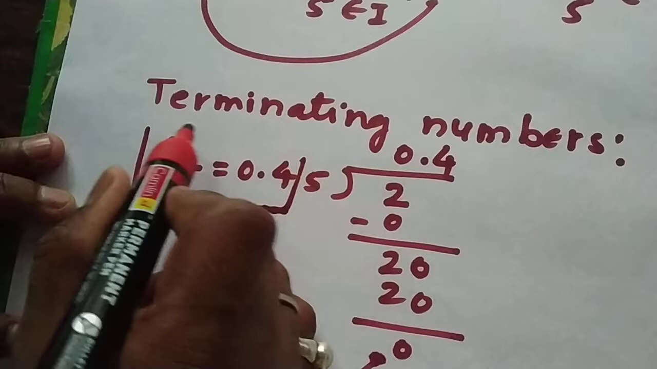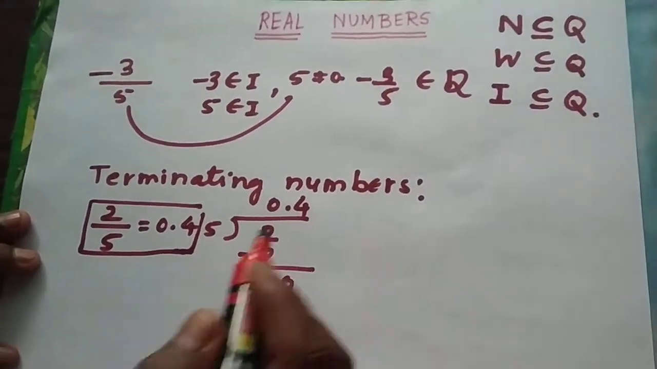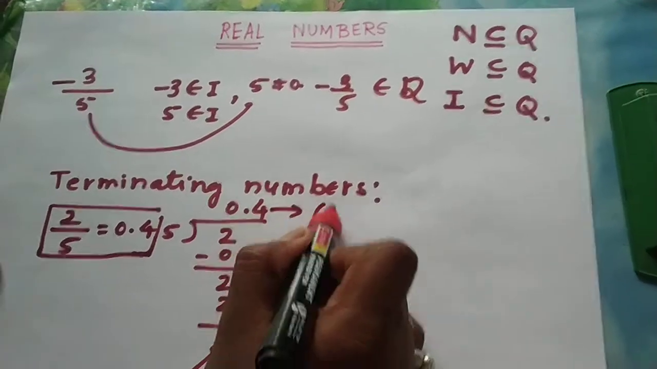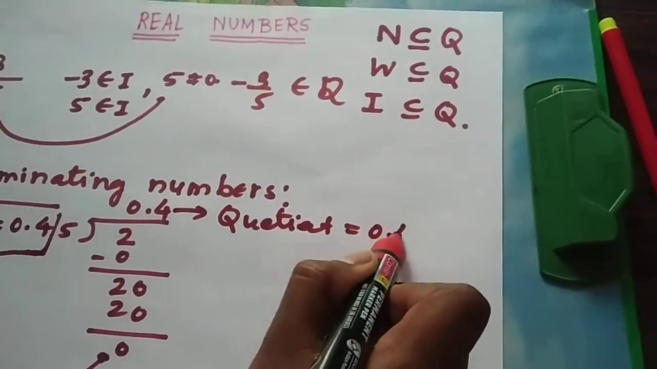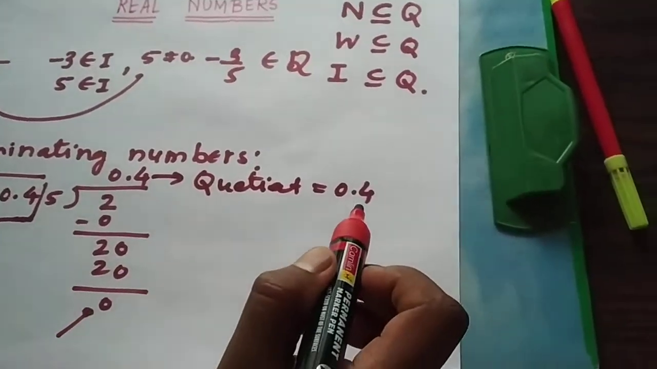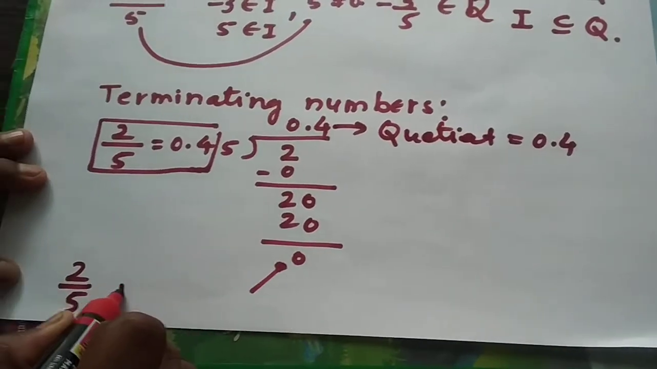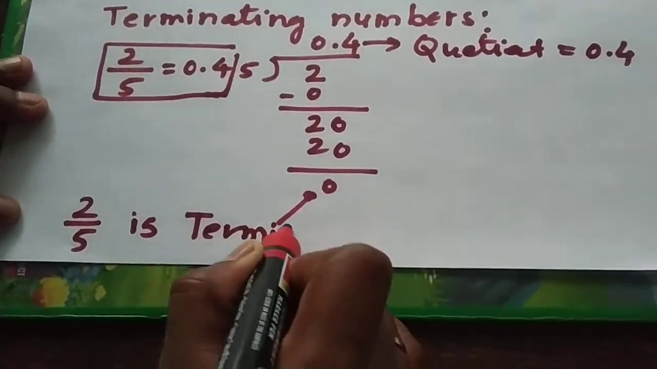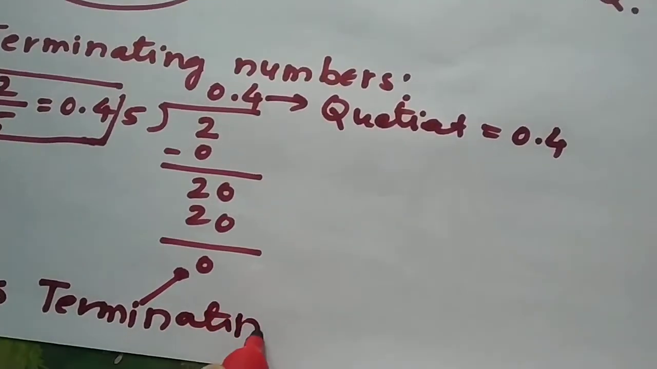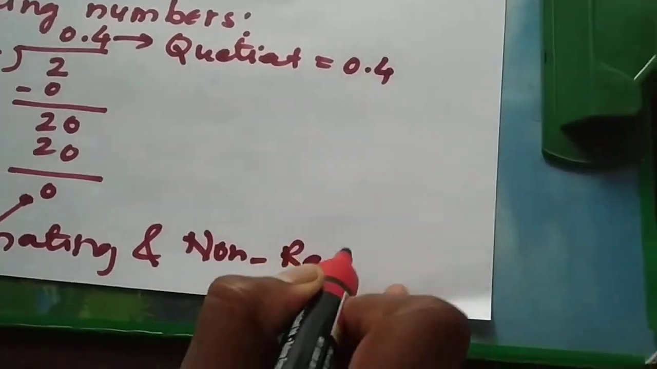We say that 2 by 5 is terminating, and this quotient is equal to 0.4, which is non-recurring. So 2 by 5 is terminating and non-recurring.